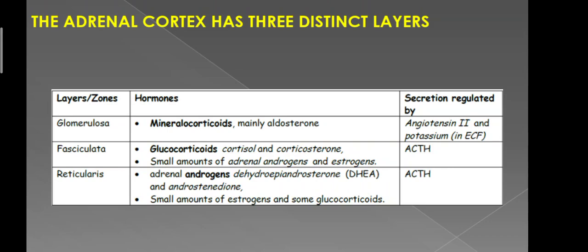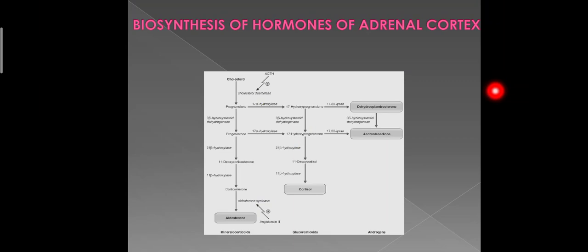The zona reticularis secretes adrenal androgens, dehydroepiandrosterone and androstenedione. But small amounts of estrogen and some glucocorticoids are also released by these cells. Its secretion is also regulated by ACTH. Biosynthesis of hormones of adrenal cortex. All the human steroid hormones, including those provided by the adrenal cortex, are synthesized from cholesterol.